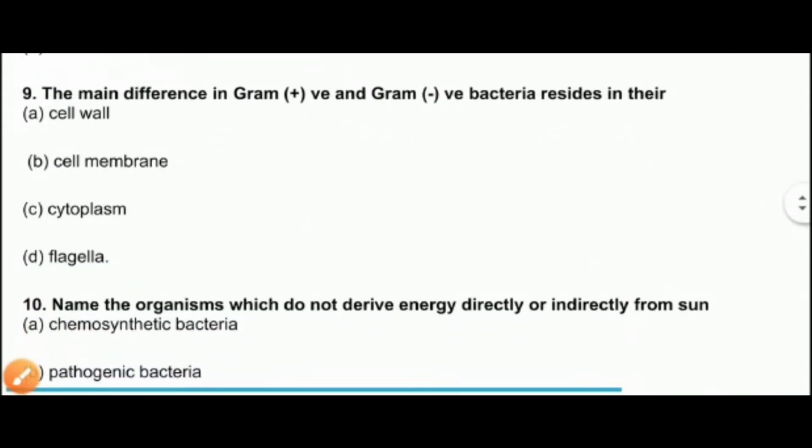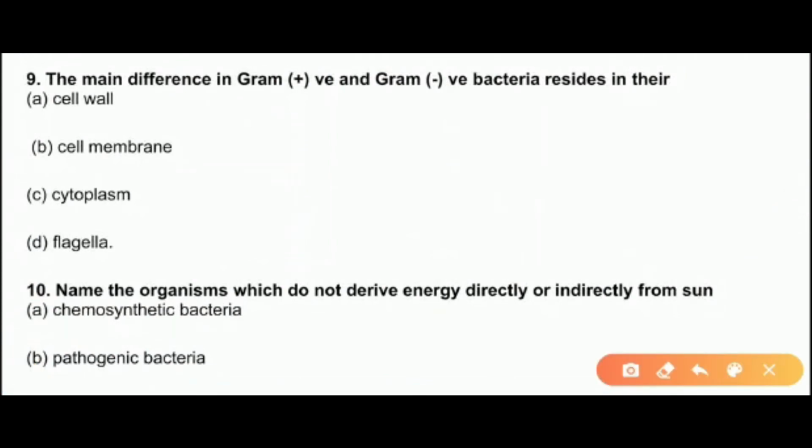So the next question is, the main difference in gram positive and gram negative bacteria resides in their. The first option is cell wall. The second option is cell membrane. The third option is cytoplasm. And the fourth option is flagella. So we have studied the cell wall structure of both the gram positive and gram negative bacteria. So yes, definitely option 1 is correct, cell wall, because the rest of the properties do not vary considerably. So the main difference in both of these bacteria resides in their cell wall.